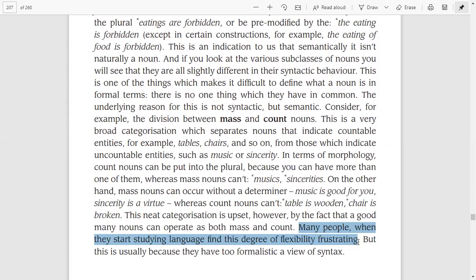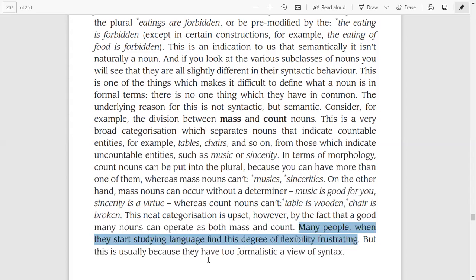In most cases, mass nouns do not have a determiner before them, and count nouns do. So sometimes both kinds of nouns can have determiners and sometimes both do not. This flexibility is frustrating for second language learners who start studying a second language, the English language in this case.